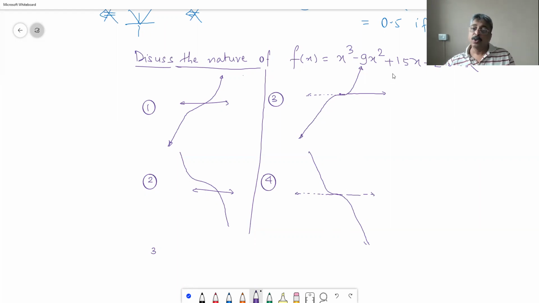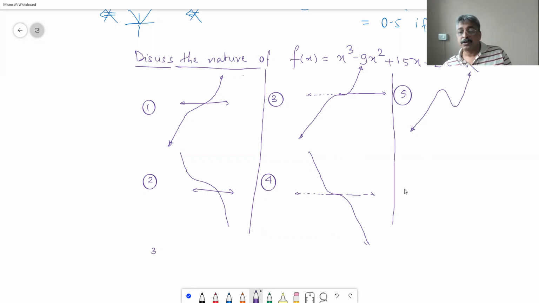Basically, we want to identify the nature of the cubic based on the graph. 5. 6. These are the 6 curves that we will end up having.